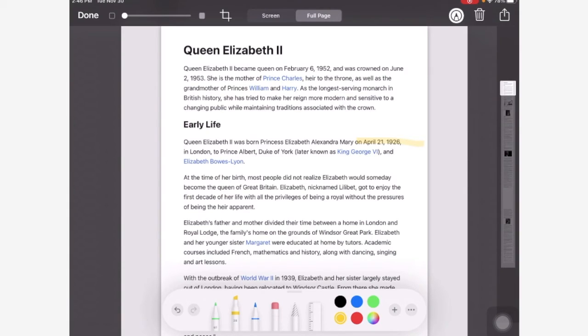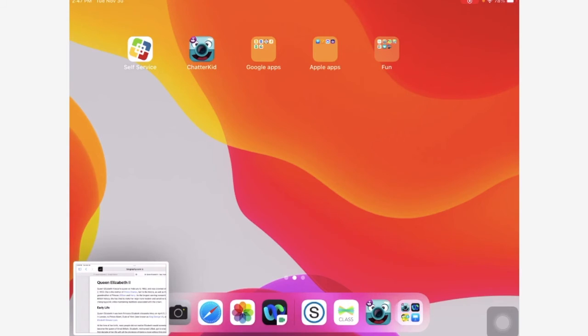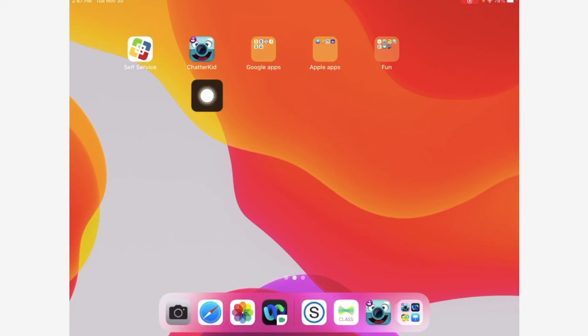And then you can write those down on your piece of paper. And then you can go to ChatterPix and you can read from your paper.